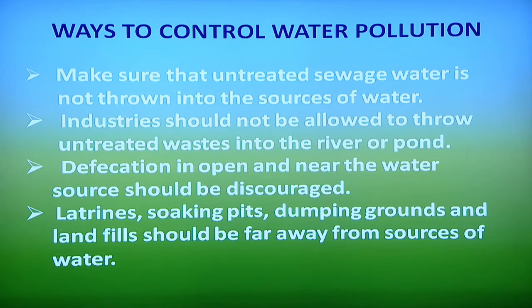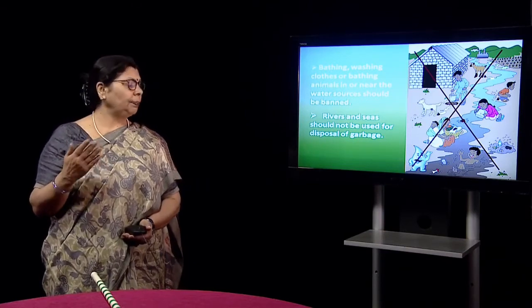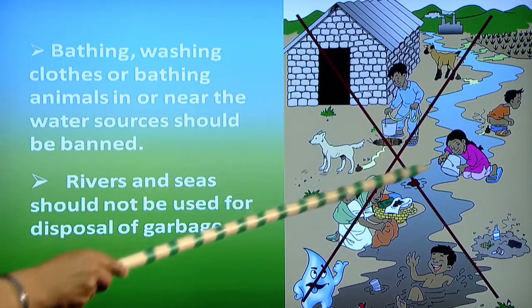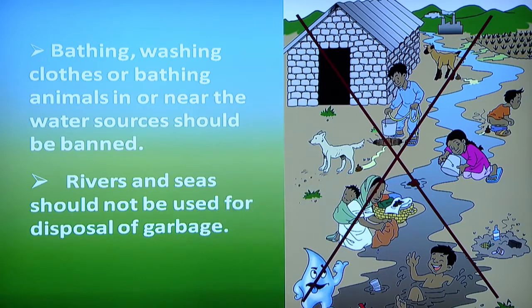Defecation in the open and near water bodies or sources should be discouraged. Latrines, soaking pits, dumping grounds and landfills should be far away from the sources of water. Otherwise, they can mix with the water and cause harm to people. This is the way all the daily activities are being done near the sources of water, and that should not happen. Bathing and washing, and bathing animals near the water should be banned. Rivers and sea should not be used for the disposal of garbage.